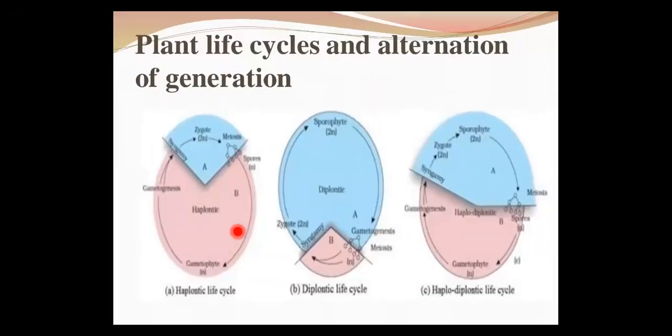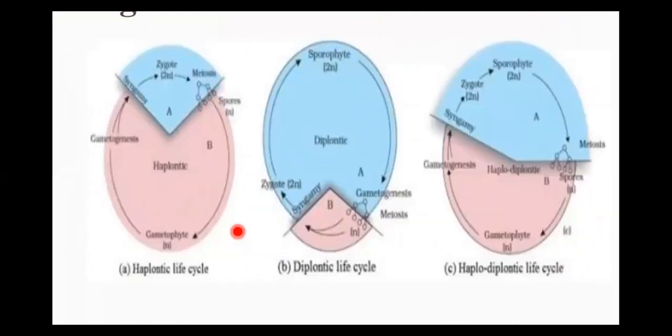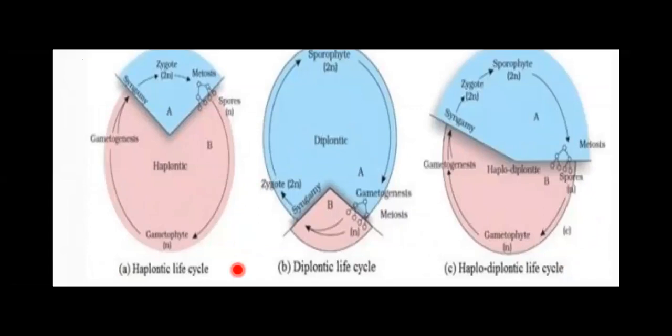So these are the plant life cycles and alternation of generation. We have studied three different types of life cycles in this chapter: haplontic, diplontic and haplodiplontic. The haplontic life cycle is exhibited by many groups of algae, such as Volvox, Spirogyra and Chlamydomonas. Here there is no free-living sporophyte.